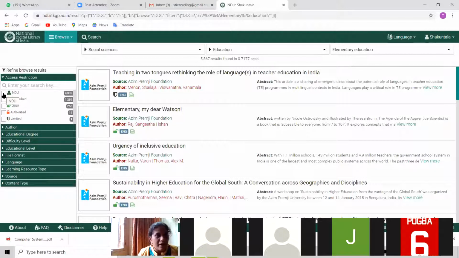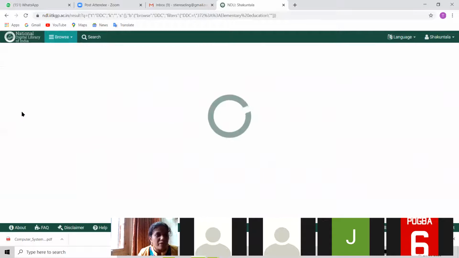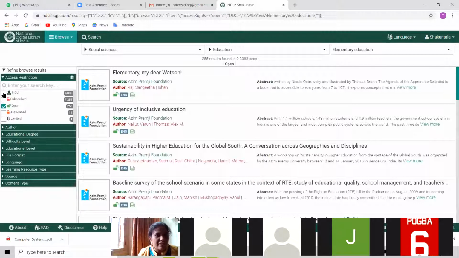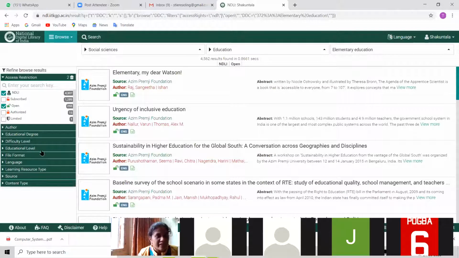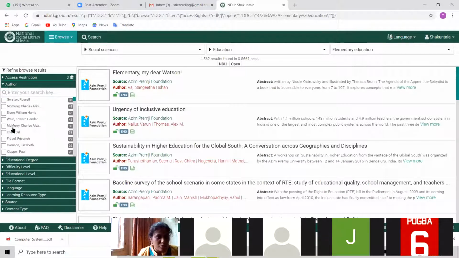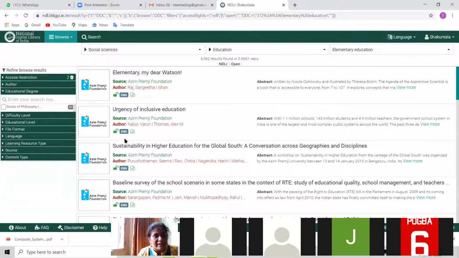So I want to open only open source, only what is open and what NDLI is offering me. Then by author also you can limit your search if you know the specific author, like in other databases. Now I want something related to elementary education.